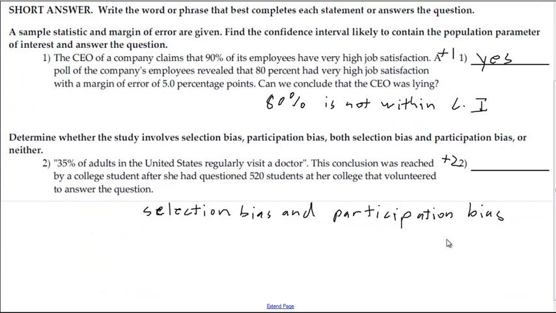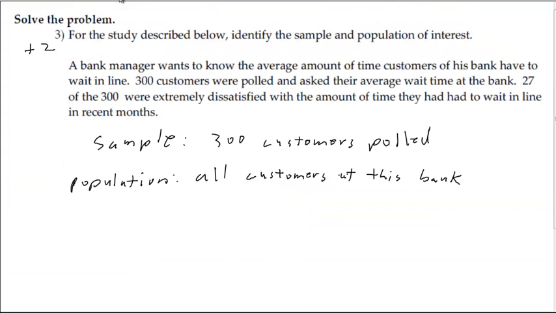Number 2, which participate or what kind of bias here? We have actually selection bias and participation bias, both. The way they selected it is they're just college students and they're trying to make an inference to all United States adults. That's a selection bias. And participation bias is it's voluntary. So they had a volunteer, so it had both types of bias here.